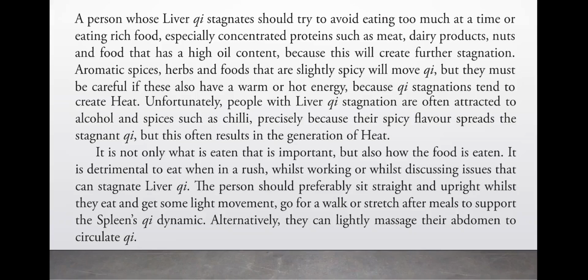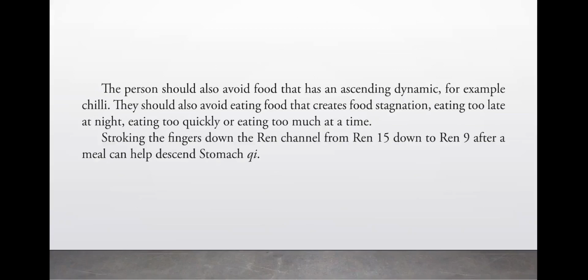Alternatively, they can lightly massage their abdomen to circulate Qi. The person should also avoid food that has an ascending dynamic, for example, chili. They should also avoid eating food that creates food stagnation, eating too late at night, eating too quickly, or eating too much at a time. Stroking the fingers down the REN channel from REN 15 down to REN 9 after a meal can help descend stomach Qi.